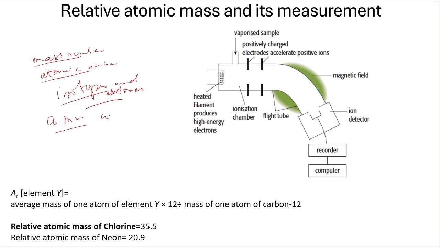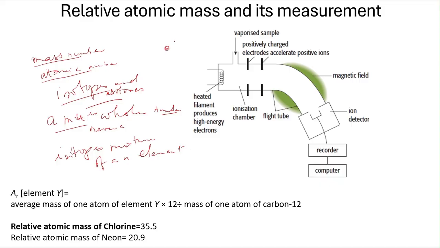it is never a whole number. AMU is never a whole number. Okay, why the atomic mass unit is never a whole number? Because we have a mixture of isotopes of an element in nature. Isotopes mixture of an element in nature, right? So atoms are very small, right?